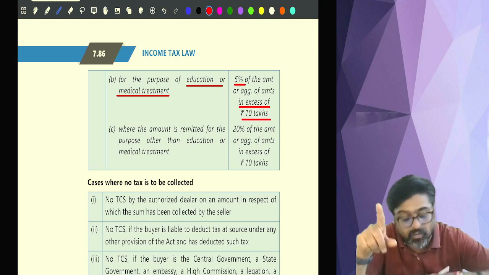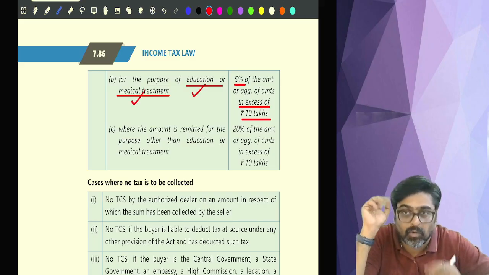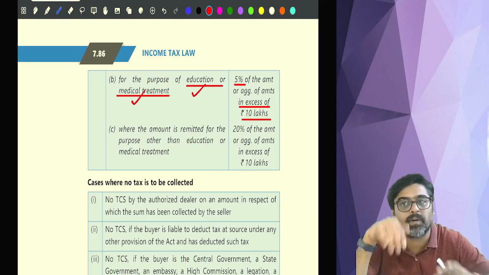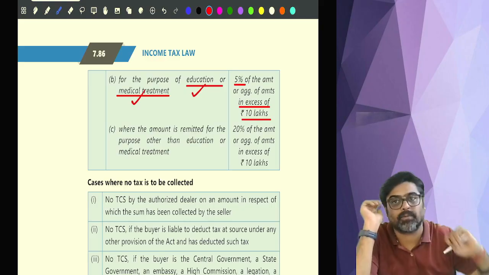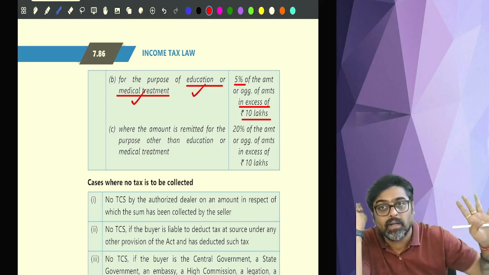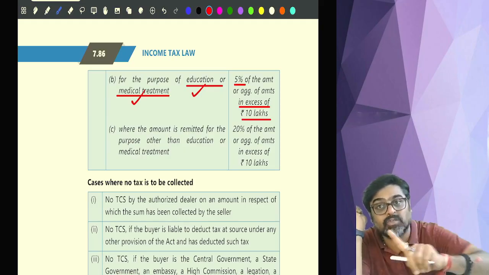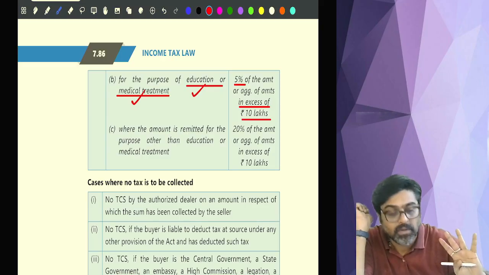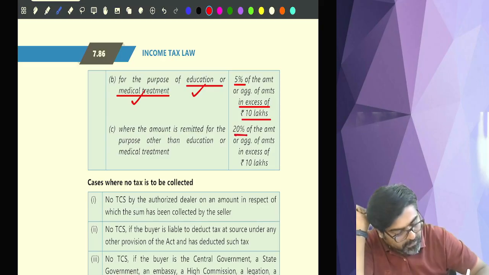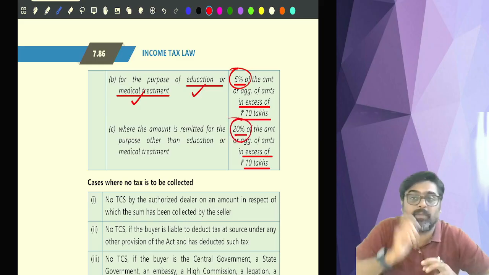But only if foreign exchange is purchased for education or medical treatment out of own money. If you are purchasing foreign exchange for any other purpose, whether you purchase it out of loan or any amount, we don't care. If you are purchasing foreign exchange for any purpose other than education or medical treatment, then the TCS will be 20% of the amount in excess of 10 lakhs. Instead of 5%, the rate of TCS will be 20%.